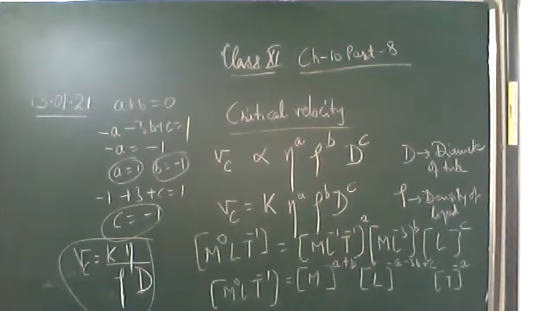Here we have found the expression for the critical velocity, knowing that it depends on the coefficient of viscosity, density of the liquid, and the diameter of the pipe or tube. So the expression for the critical velocity is K into eta upon rho into D.